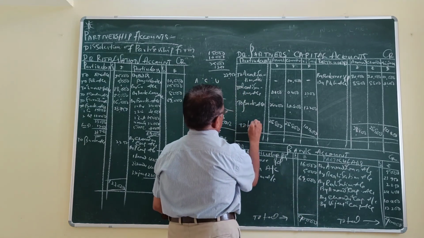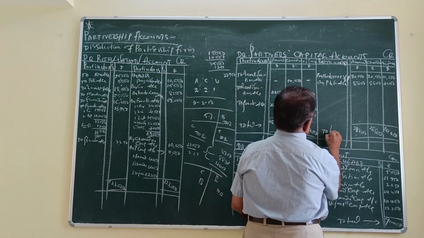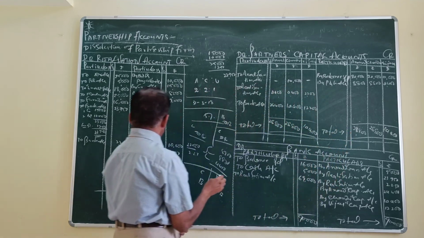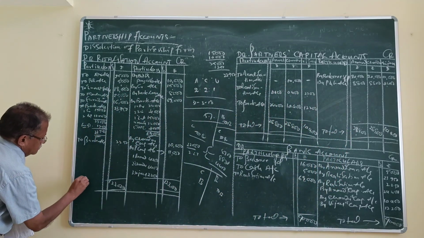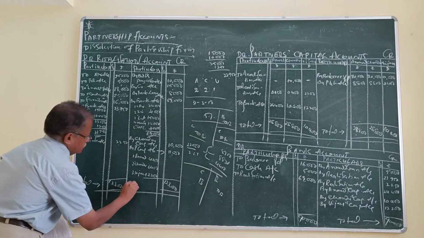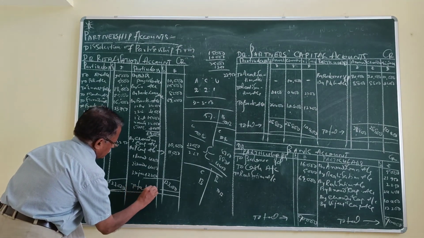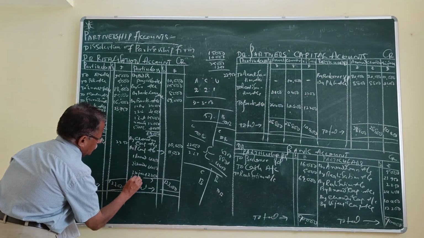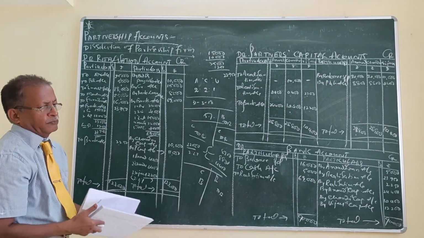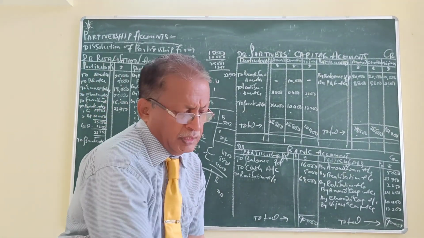Here put the word total. And in the bracket, here 2:2:1. Thank you. Let me continue tomorrow.